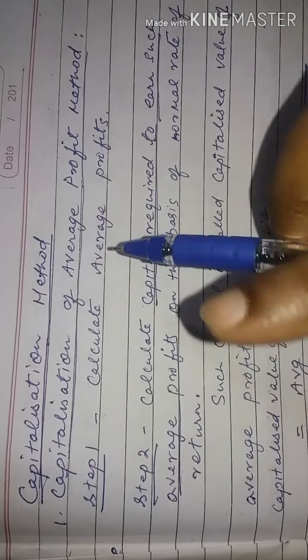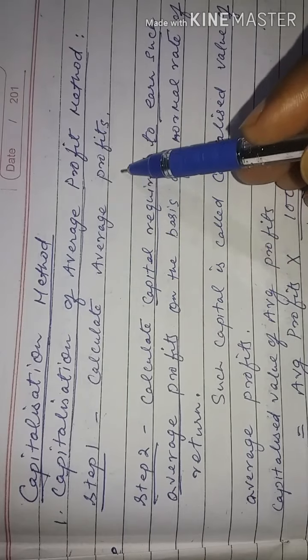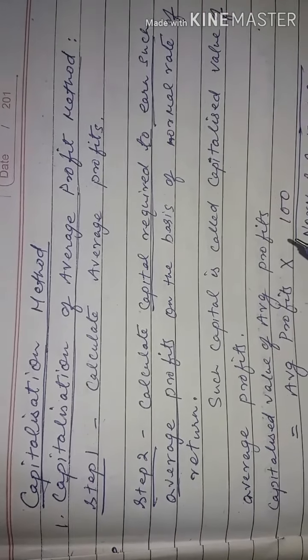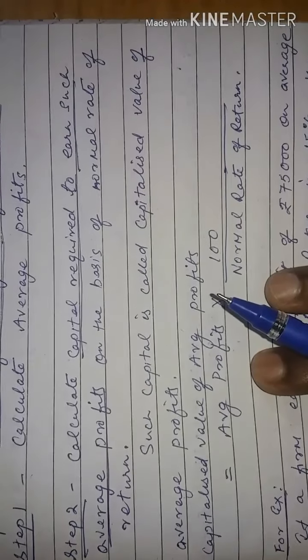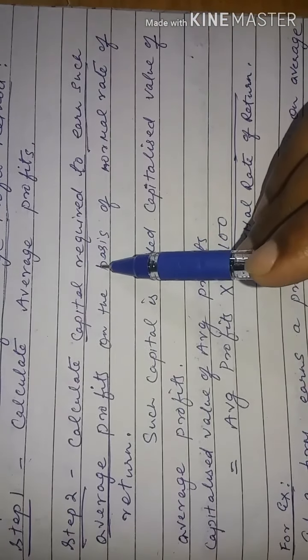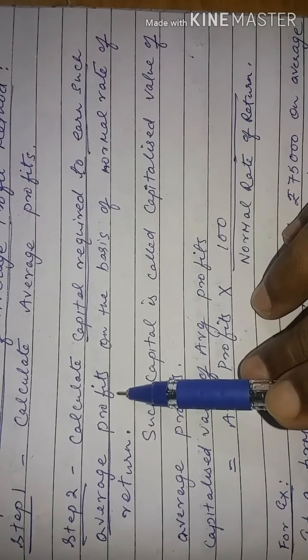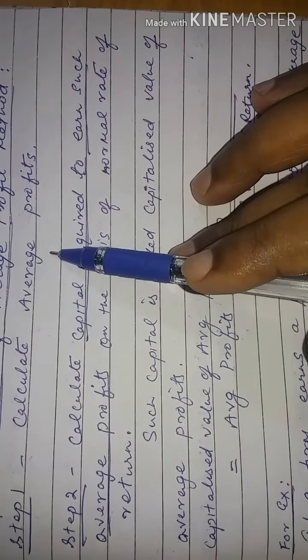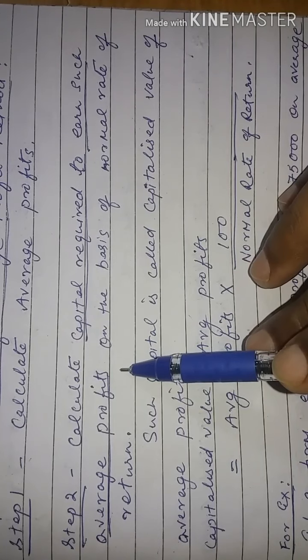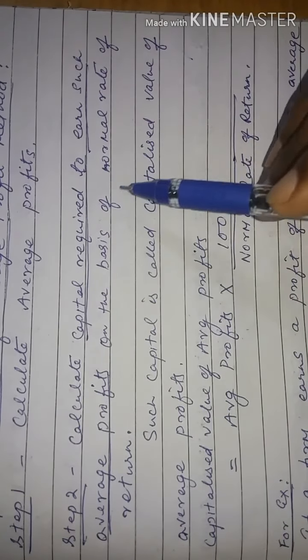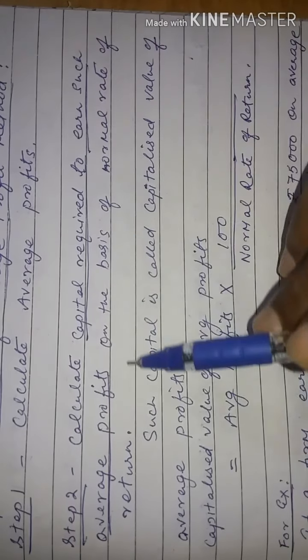In this method, first we have to calculate average profit, which we have already done. Now, after calculation of average profit, we have to calculate the capital required to earn such average profits. So whatever average profit we have calculated, we have to calculate the capital required to earn such profit on the basis of normal rate of return.